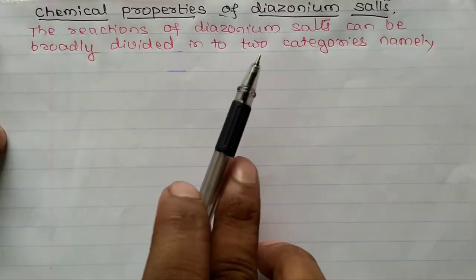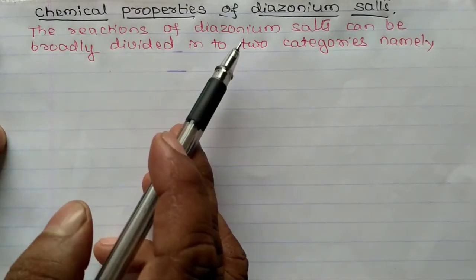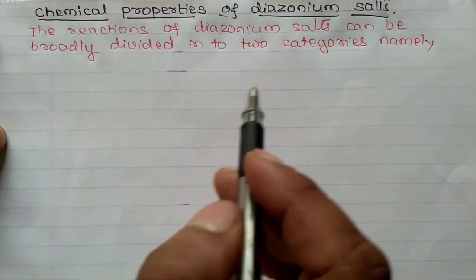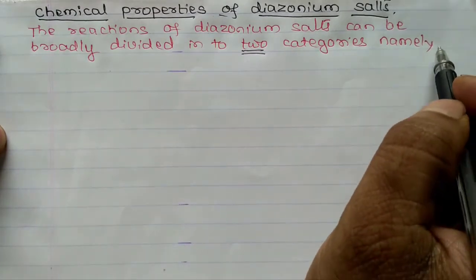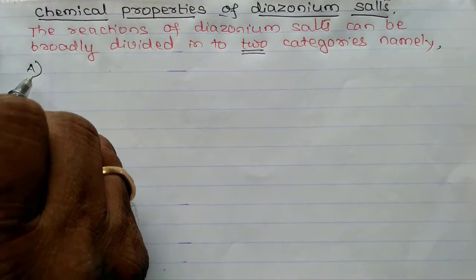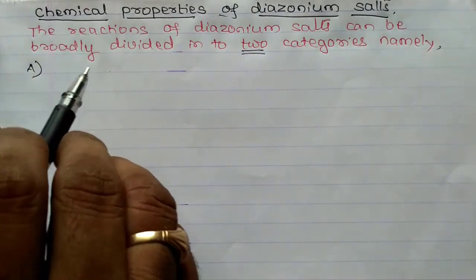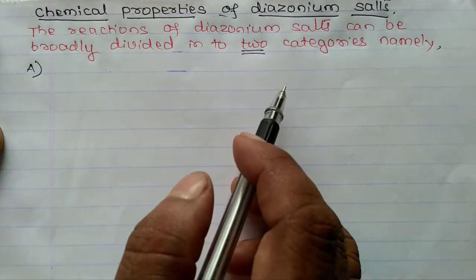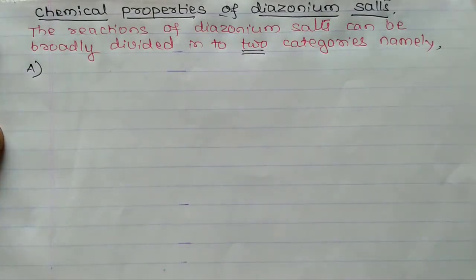Now we'll discuss chemical properties of diazonium salts. The reactions of diazonium salts can be broadly divided into two categories. Number 1, reactions involving removal of diazo group. Second, reactions involving retention of diazo group.